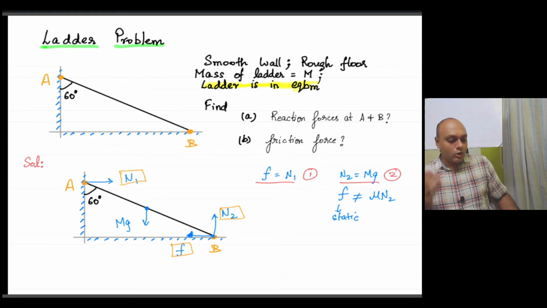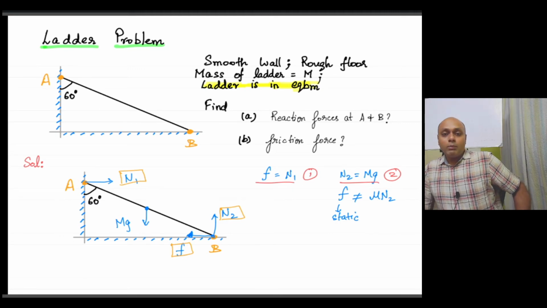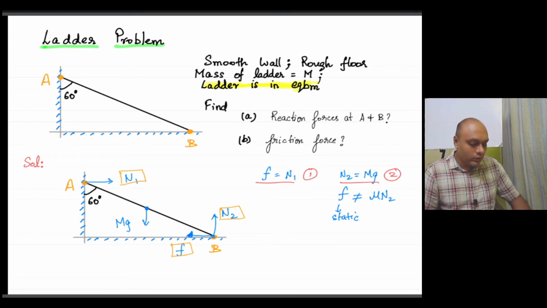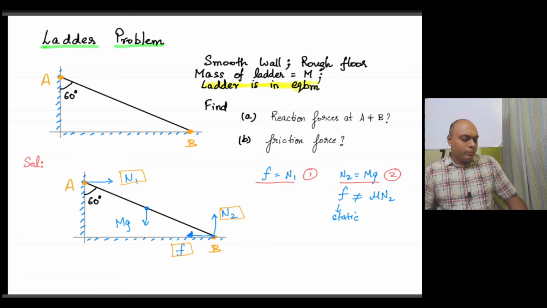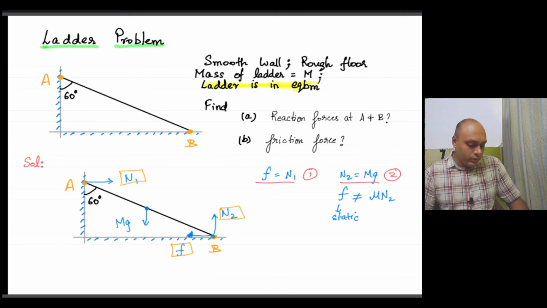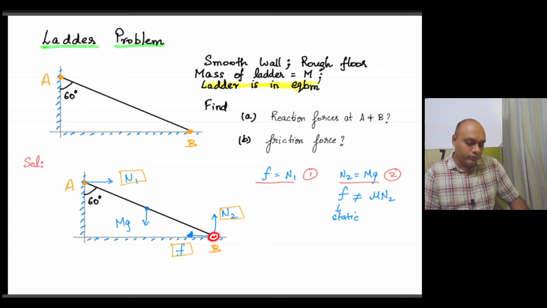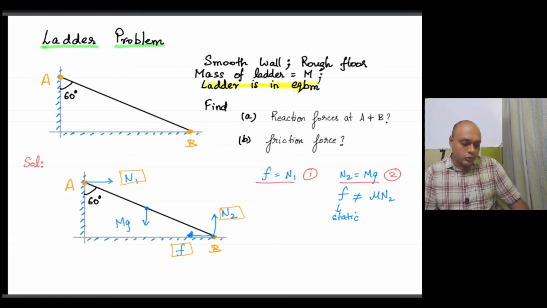Next we'll balance torque. You can take torque about any point and balance it if a rigid body is in rotational equilibrium. So we can pick a convenient point, and the convenient point would be point B. If I take torque about point B, since the friction force and N2, these two forces, pass through point B itself, they will give rise to 0 torque.